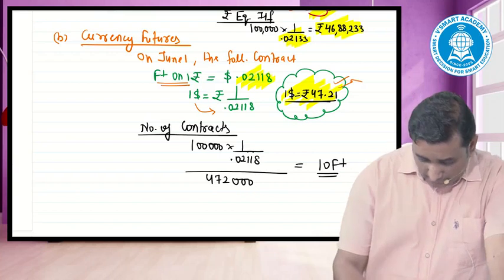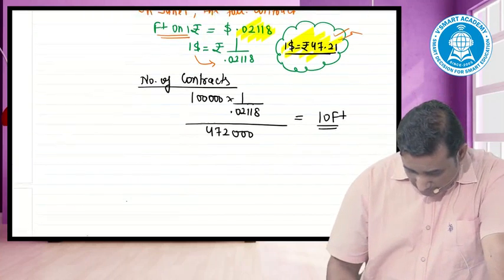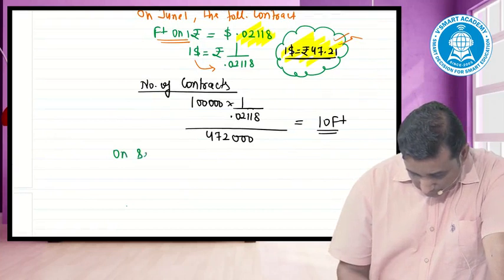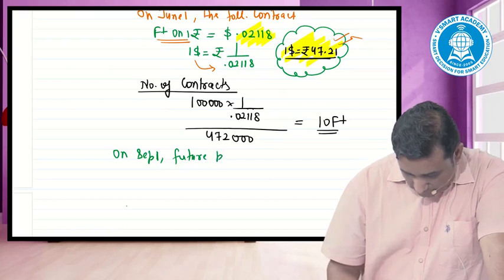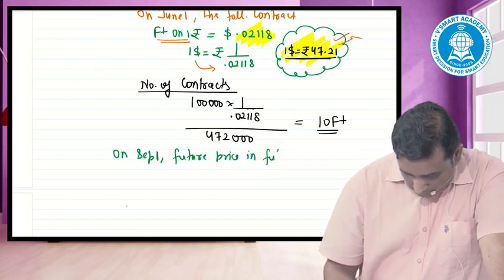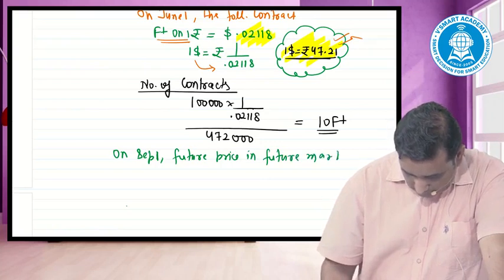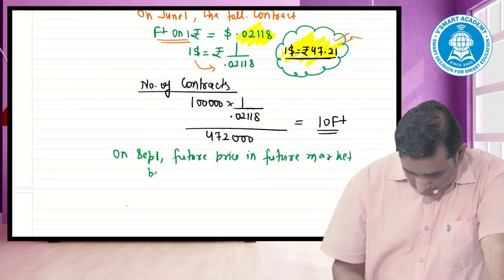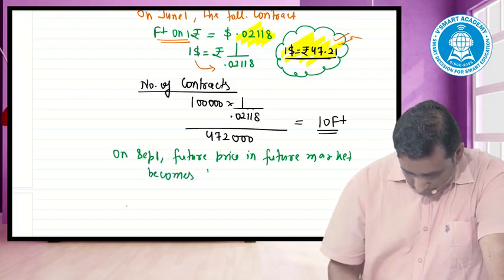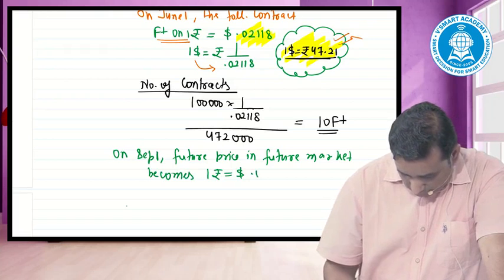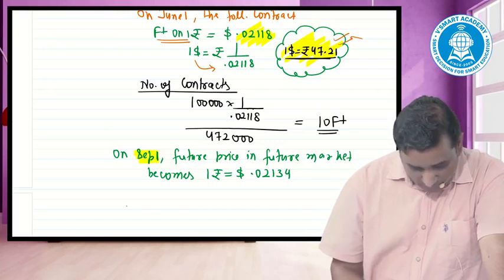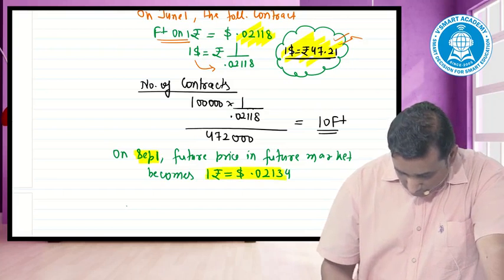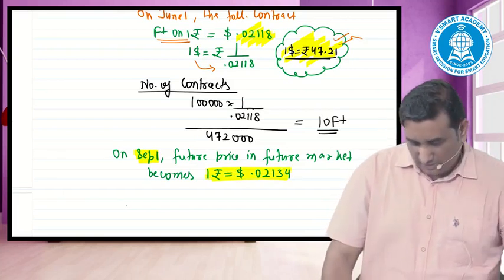On 1st September, what does the rate become? On September 1, the future price in the futures market becomes 1 rupee is equal to $0.02134. On September 1, the future price becomes 0.02134. Now you tell me, have you made a profit or a loss in the futures market?